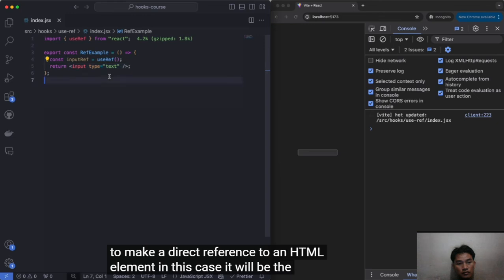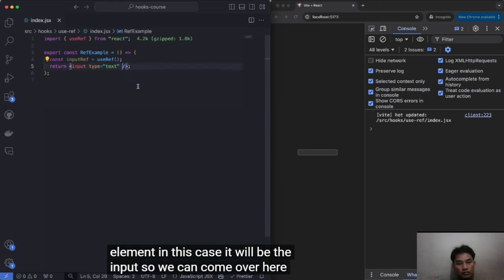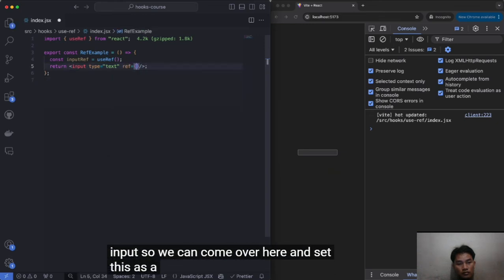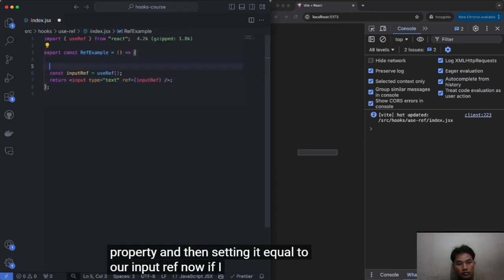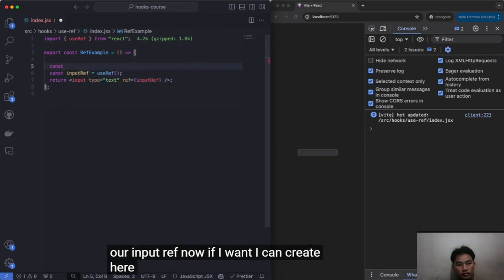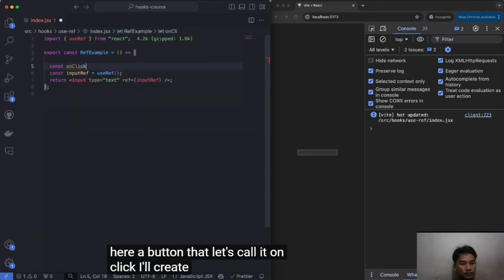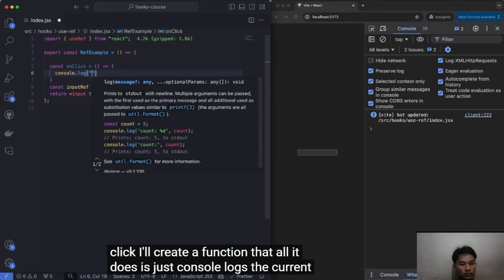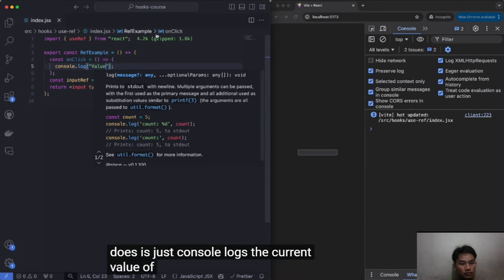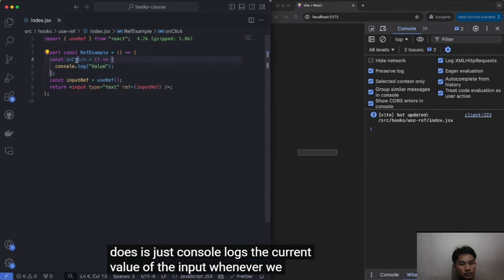Now, this useRef hook will allow us to make a direct reference to an HTML element. In this case, it will be the input. So we can come over here and set this as the reference by passing in a ref property and then setting it equal to our input ref. Now, if I want, I can create here a button that, let's call it on click. I'll create a function that all it does is just console logs the current value of the input whenever we call this function.